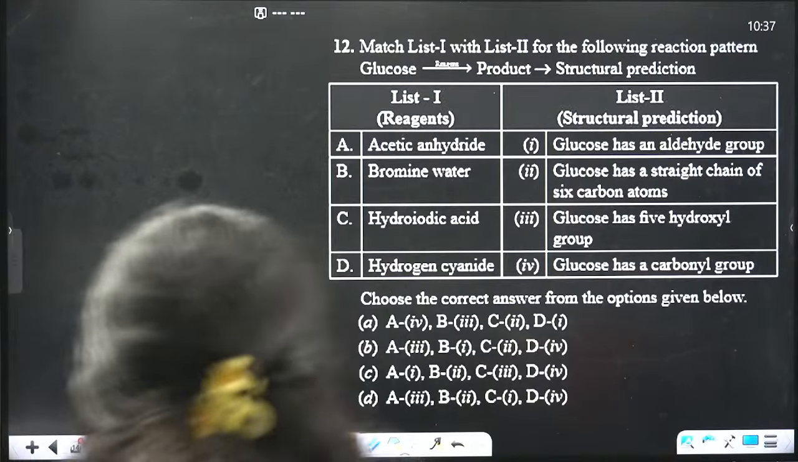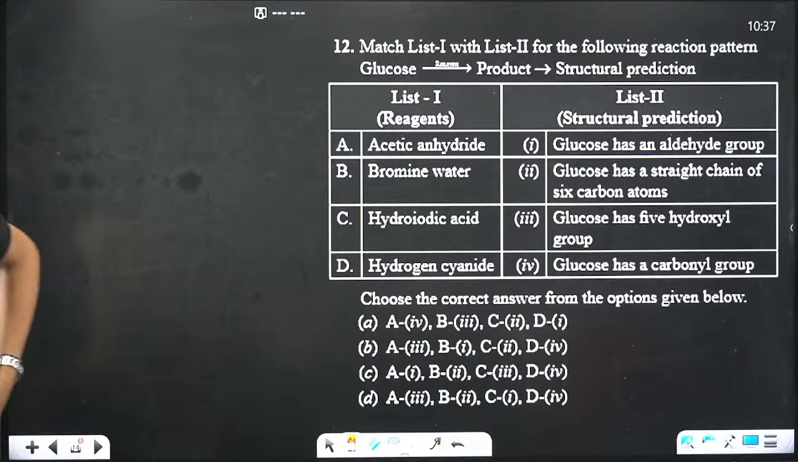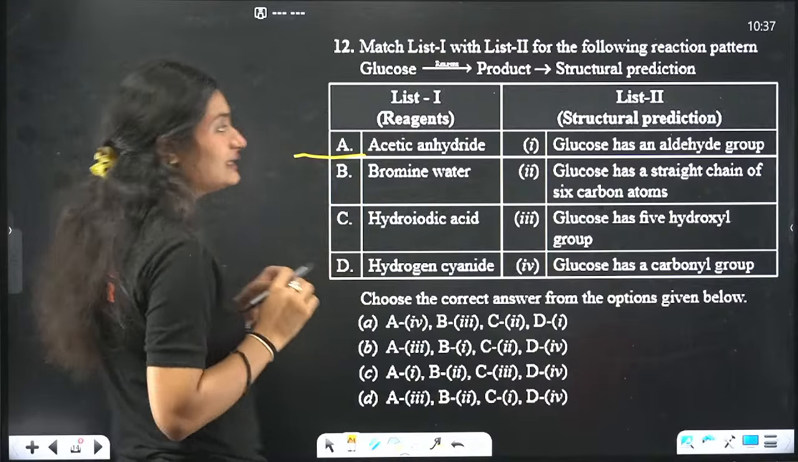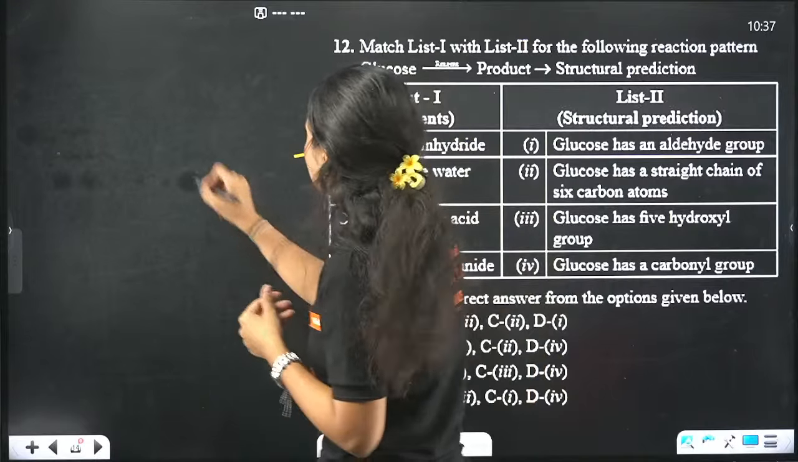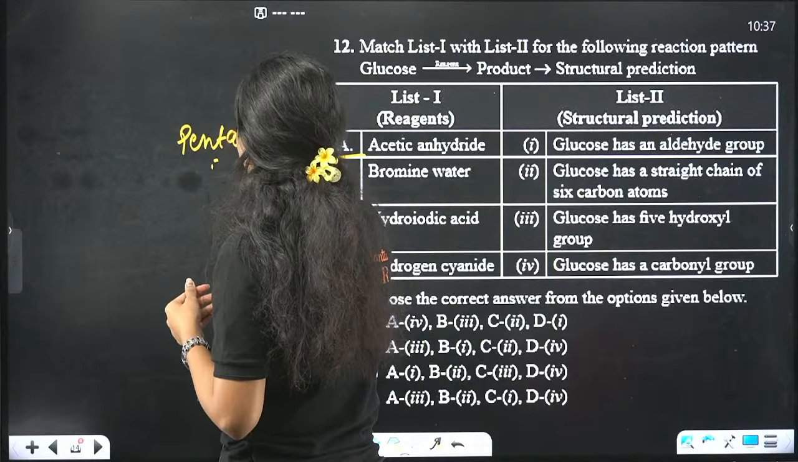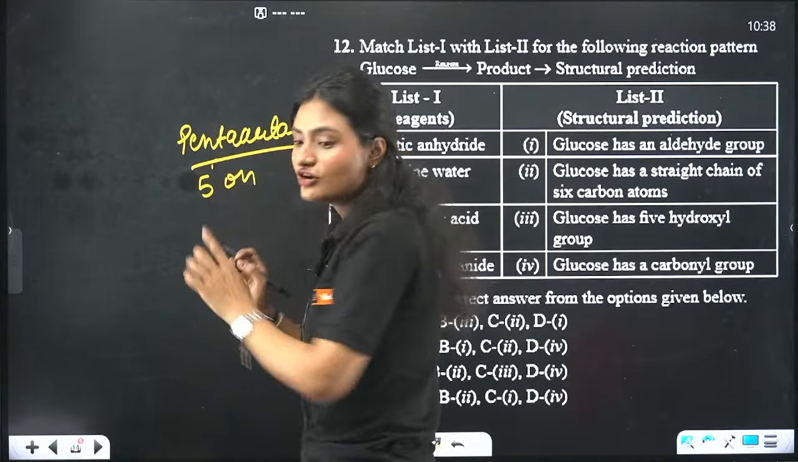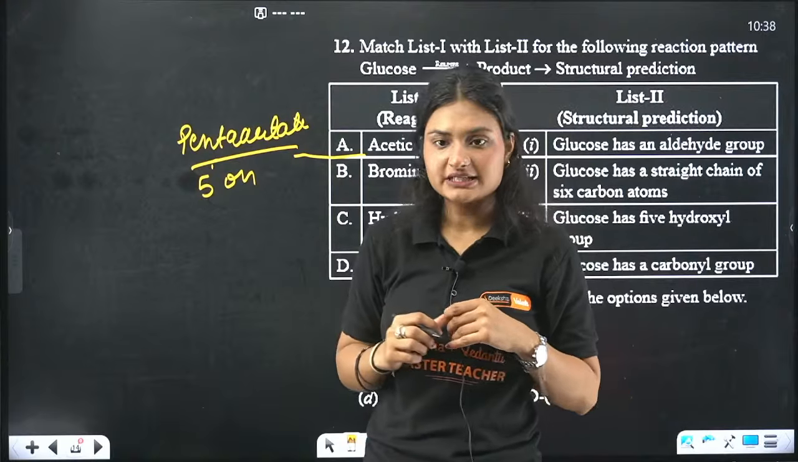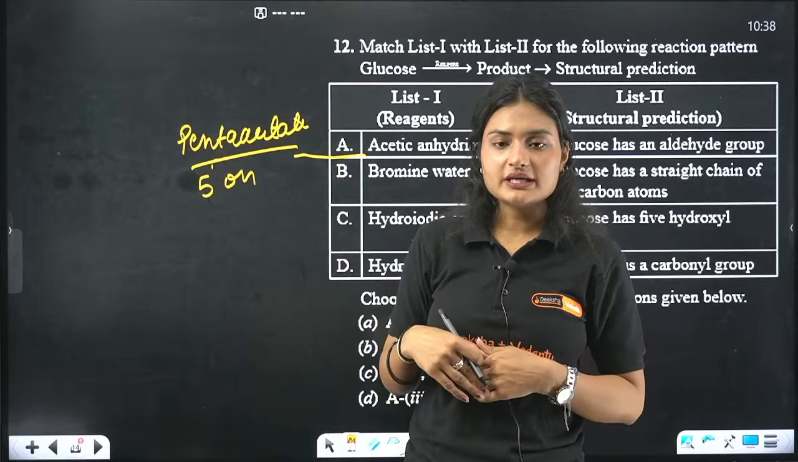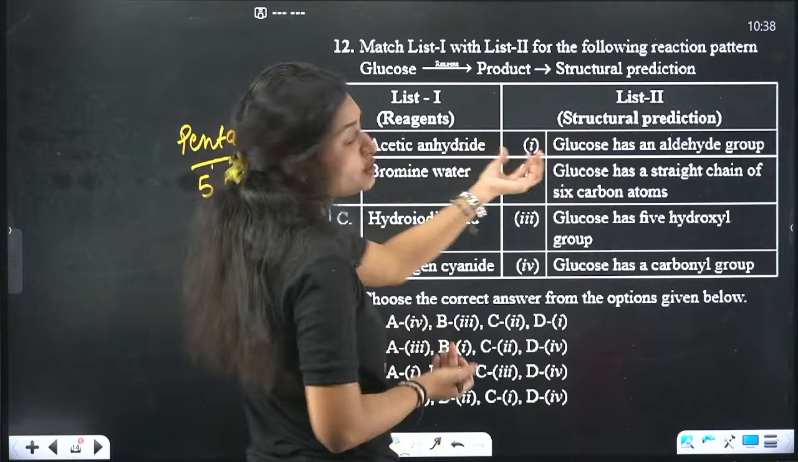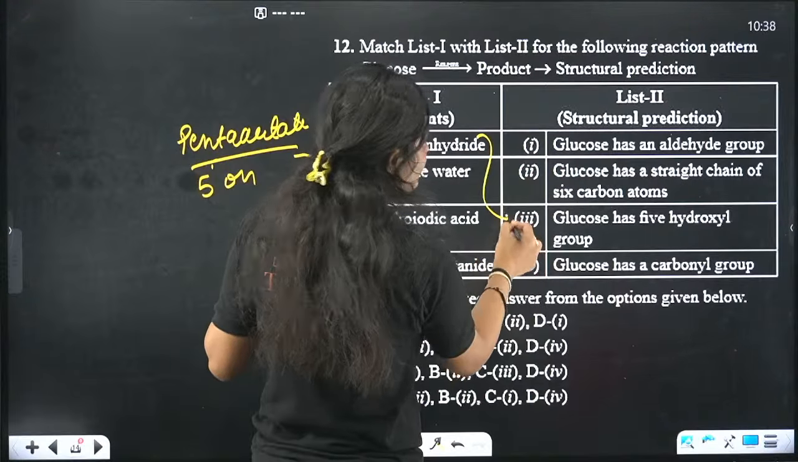Now see, when we use acidic anhydride, what is the purpose of using acidic anhydride? We get pentaacetate. Pentaacetate means that there are 5 hydroxyl groups, 5 OH groups. Due to these 5 OH groups, it gives this reaction with acidic anhydride. So the structural prediction we can find is that glucose has 5 hydroxyl groups.